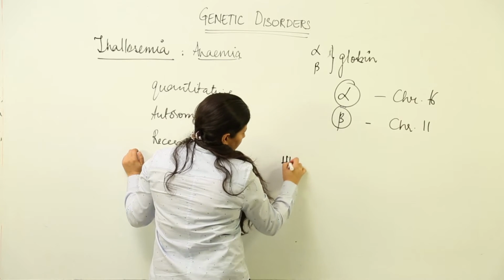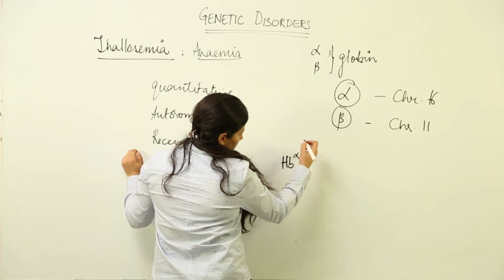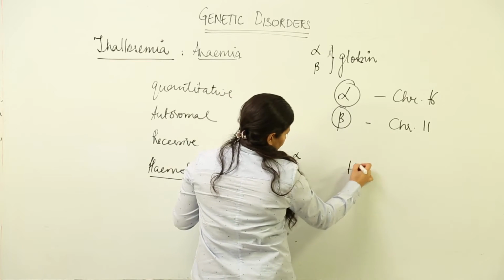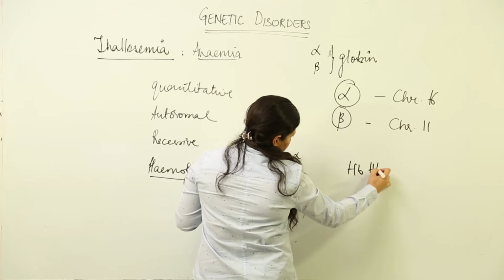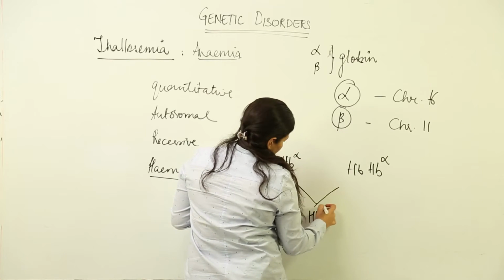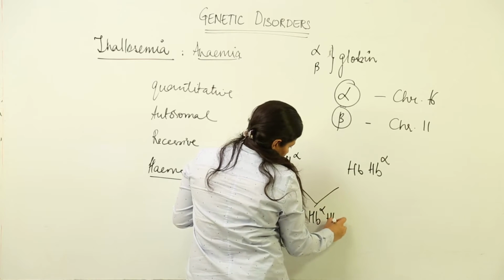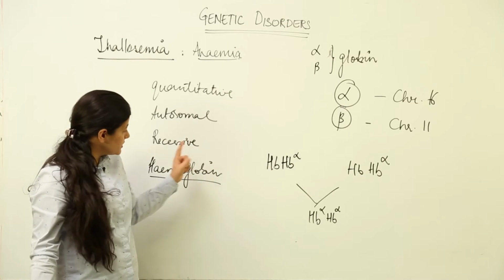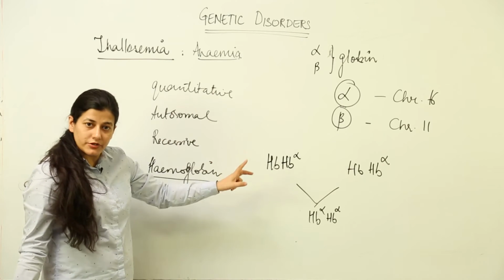Supposedly we have this as the carrier mother and this as the carrier father, then only there is a probability of having an offspring who is suffering from the disease, okay, because it is a recessive autosomal disorder.